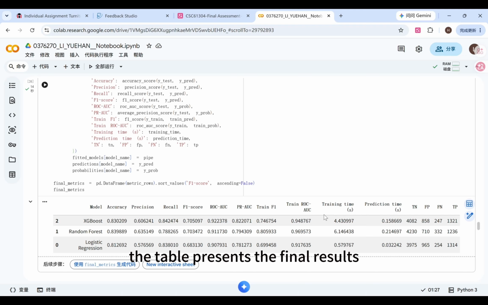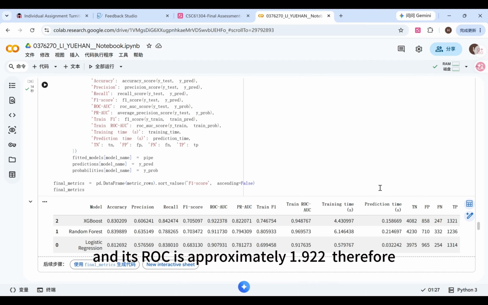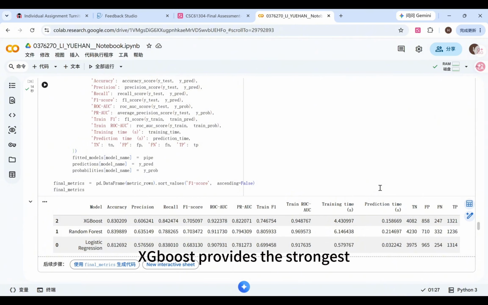This table presents the final results on the common held-out test set. Random forest achieves the highest accuracy and precision. However, XGBoost achieves a higher recall, F1 score, ROC-AUC, and PR-AUC. Its F1 score is approximately 0.71, and its ROC-AUC is approximately 0.922. Therefore, XGBoost provides the strongest overall balance for the minority class.